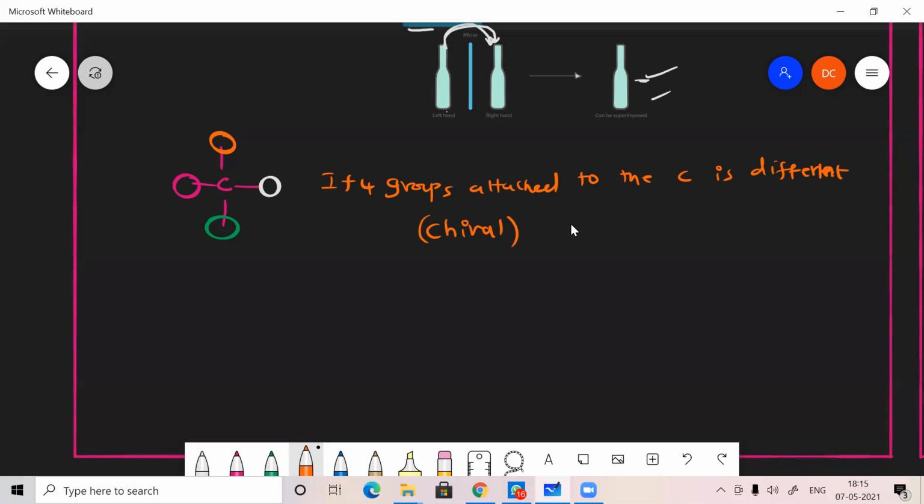If any one of the groups is the same, then it comes under achirality. Suppose one group is here and the same group is anywhere else. If there are three different groups but one group is repeated, that is an achiral molecule.